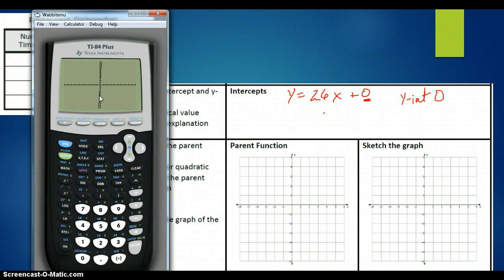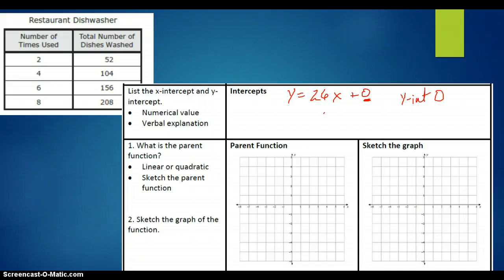And if you'll notice, it's a really steep line right there, and it's not really helping me all that much. I think I'd rather see a table of points. Look, we have that 0, 0 situation again.